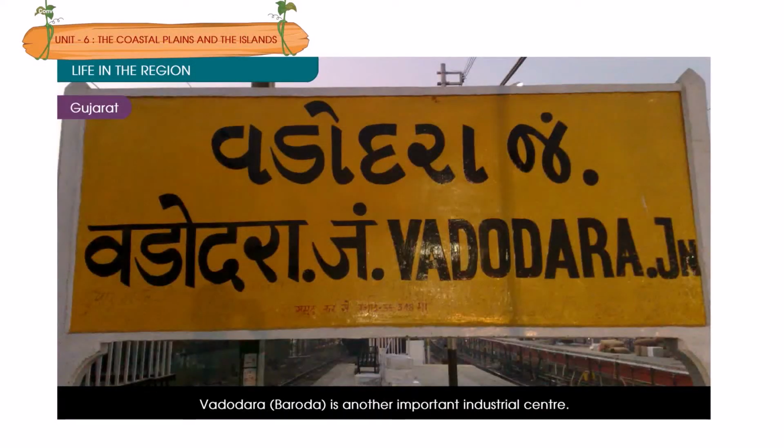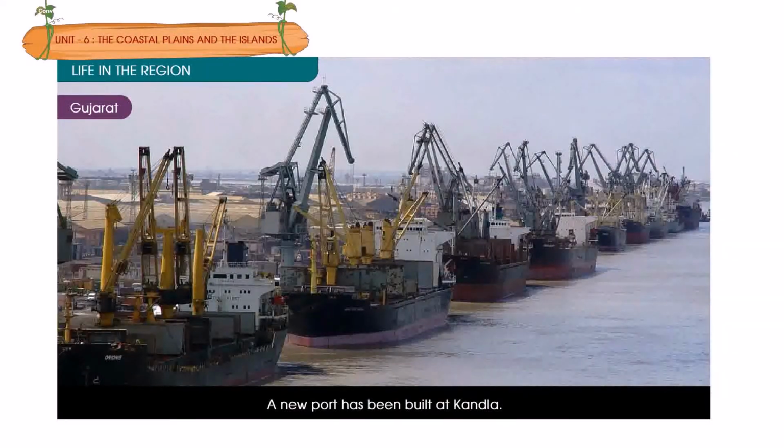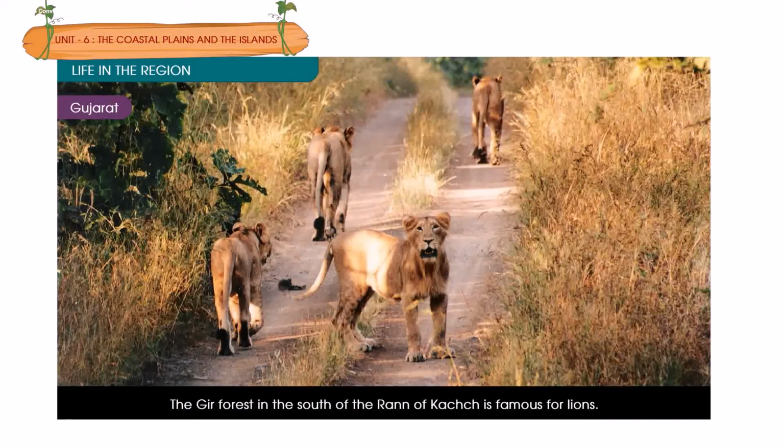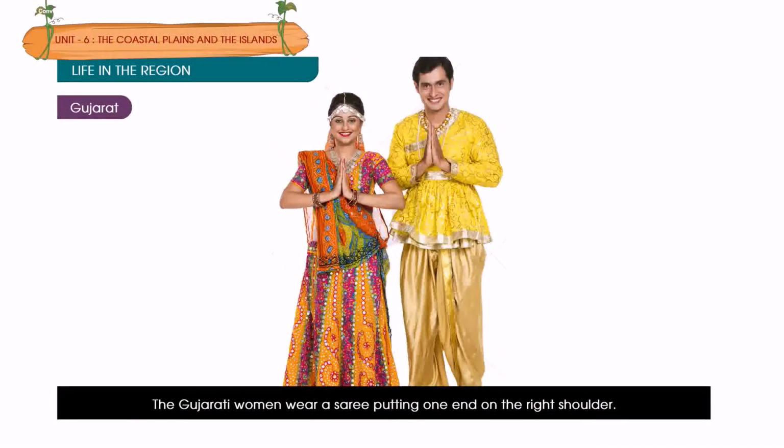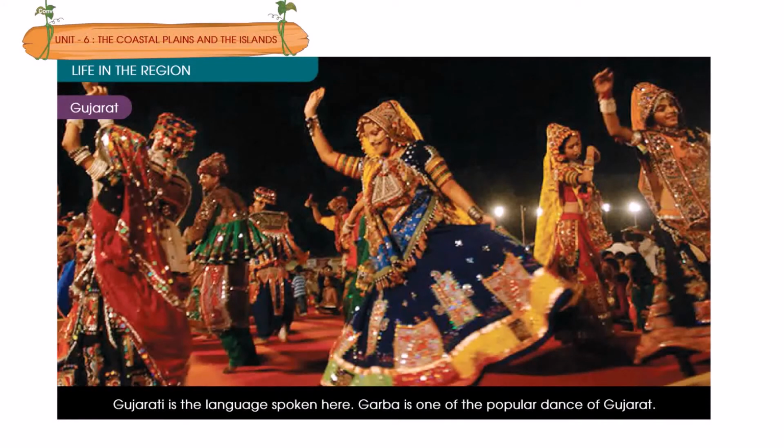Vadodara, or Baroda, is another important industrial center. A new port has been built at Kandla. The Gir forest in the south of the Rann of Kutch is famous for lions. The Gujarati women wear a sari, putting one end on the right shoulder. Men wear a dhoti and kurta and a turban. Gujarati is the language spoken here. Garba is one of the popular dances of Gujarat.